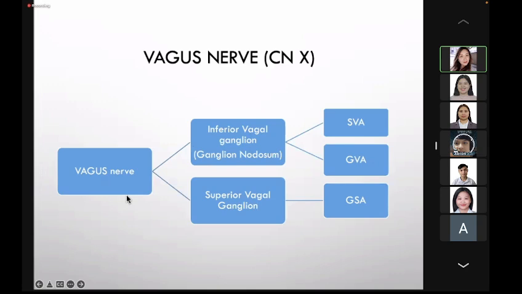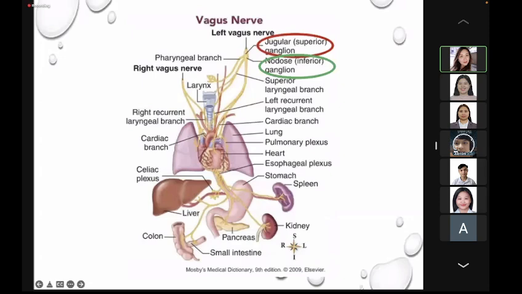Okay, so we also have the ganglia of the vagus. We have the inferior vagal ganglion and the superior vagal ganglion. The inferior vagal ganglion, same as the glossopharyngeal, is larger compared to the superior ganglion. The inferior vagal ganglion is also known as the ganglion nodosum, or the nodose ganglion, and the superior vagal ganglion is known as the jugular ganglion. Again, they both pass through the jugular foramen.